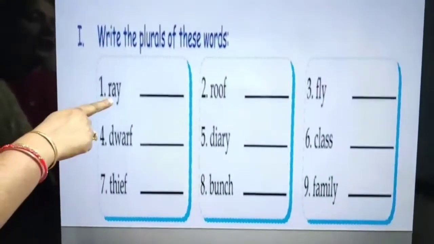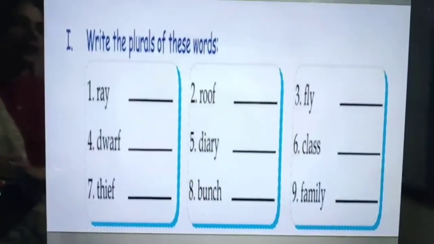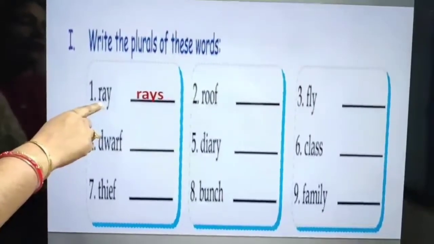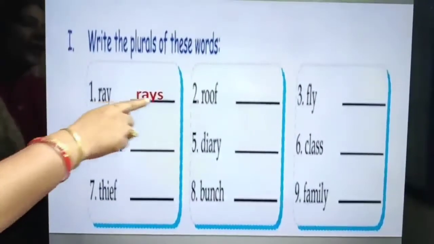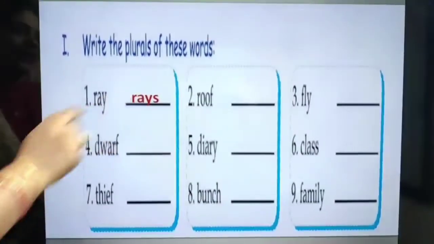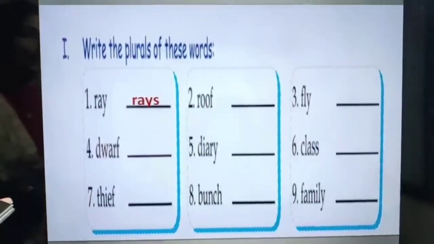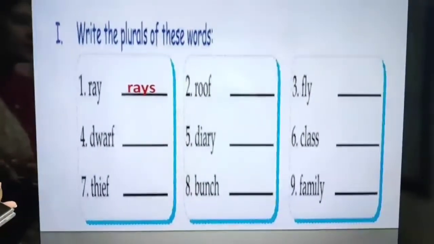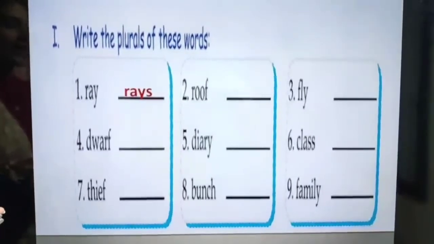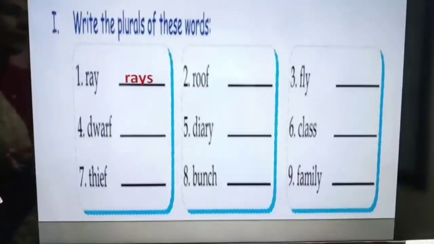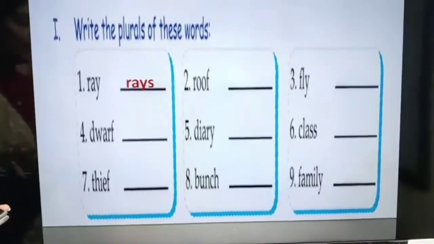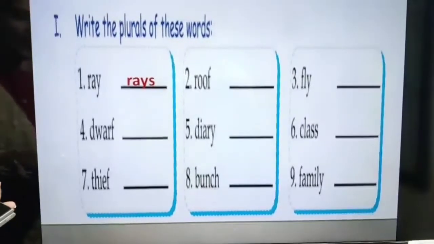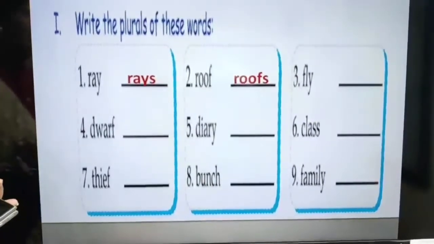First word is ray. What will be the plural here? It will be rays. As I told you, if there is a vowel before the Y, then we have to add only S at the end. So ray, rays. Roof, it is ending with F. But here, as I told you, there are some exceptional cases. We just add S at the end if the word ends with F. But to most of the words, if the word ends with F or FE, we add VES. But here we will add S as it's an exceptional case.